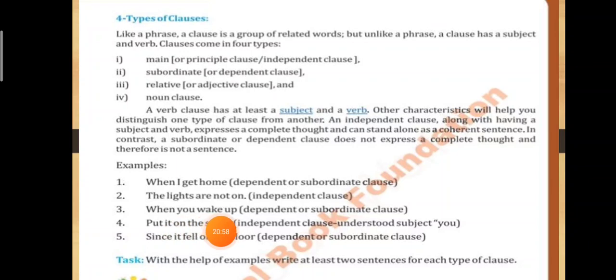When you wake up, so the sentence is not clear, thought is not clear, so this is dependent clause. Put it on the shelf, इसको shelf पे रख दो, so meaning is clear, the idea is clear, the thought is okay, so this one is independent clause. Since it fell on the door, जब वो ज़मीन पे गिरा, क्या हुआ? No idea, so the complete thought is missing, so complete understanding is not given here, so this is dependent clause.